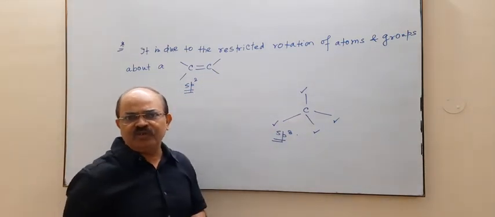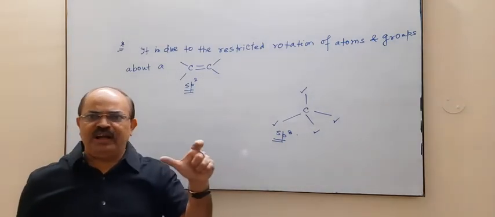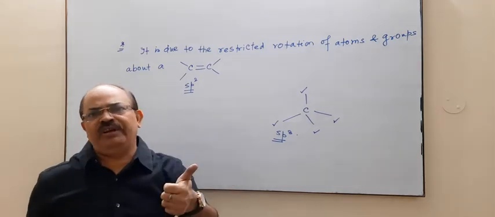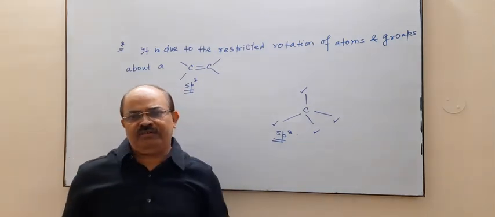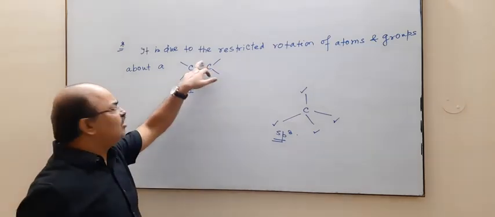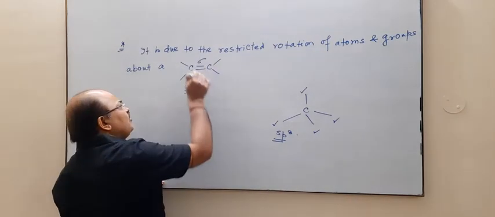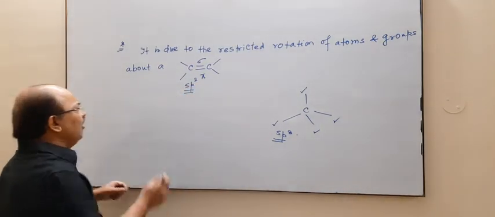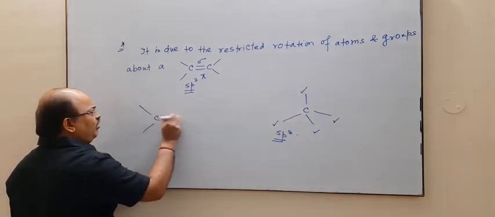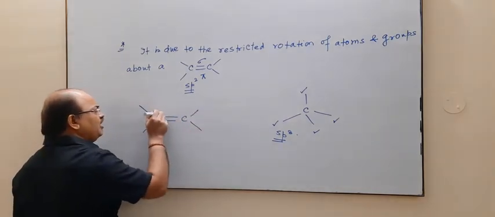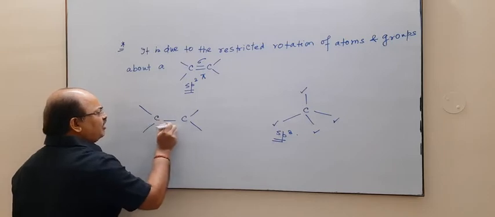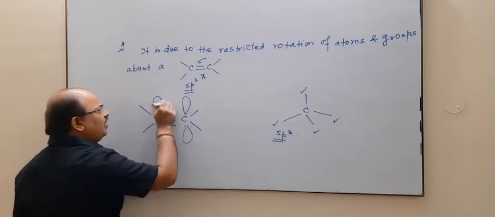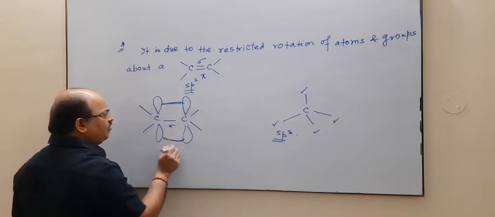But what happens in case of a doubly bonded carbon? The atoms or groups cannot be freely rotated at room temperature, because in addition to the sigma bond, we also have a pi bond. Now see, this is your sigma bond. In addition to it, we have a pi bond. Here is the pi bond.